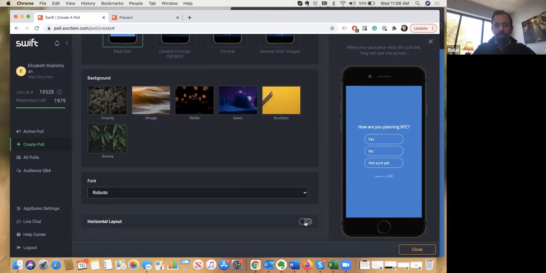The horizontal format is primarily used when you have a virtual event and you're trying to create a polling widget below the video. So you can use this horizontal layout for it. If you are creating this as a standalone, as we have just used it now, then the standard vertical format would work best.